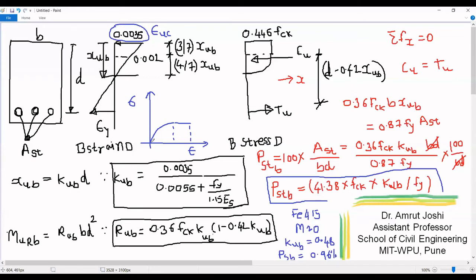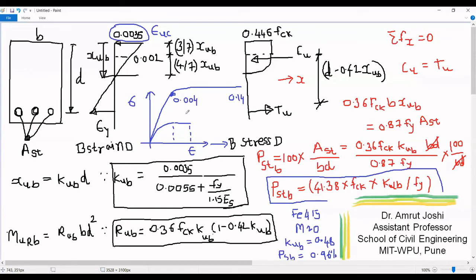As against this, the stress strain curve for steel looks something like this. Of course, it's elastoplastic idealization. And the value of strain corresponding to the failure point is going to be 0.14. The value at which the yielding commences is 0.002 plus Fy upon 1.15 Es. So therefore, this value turns out to be somewhere close to 0.004. Let us see.